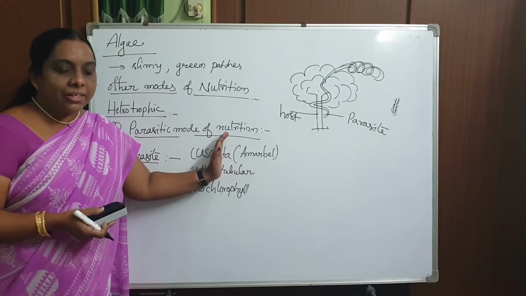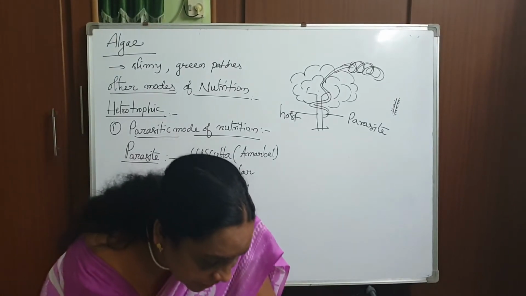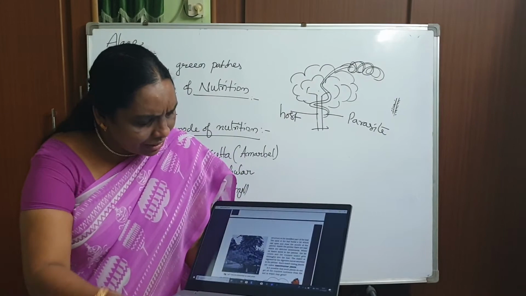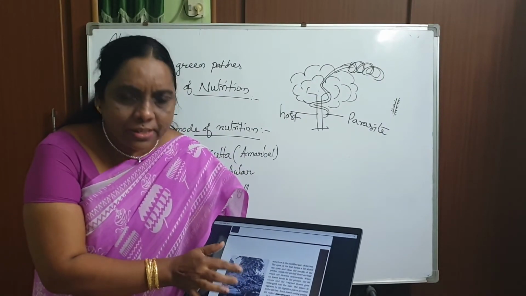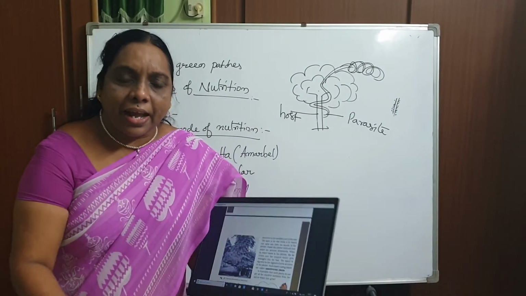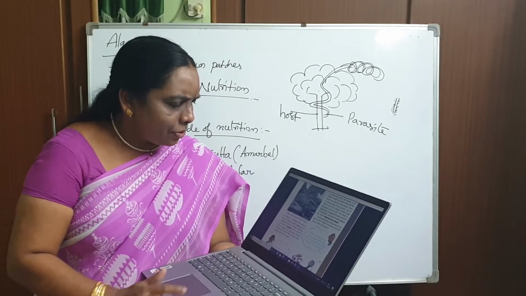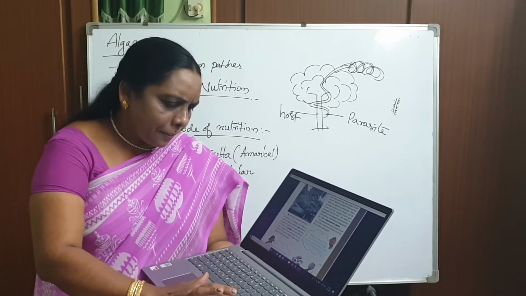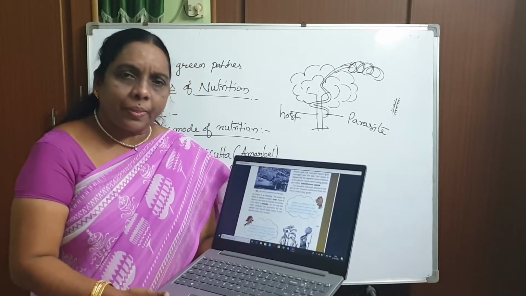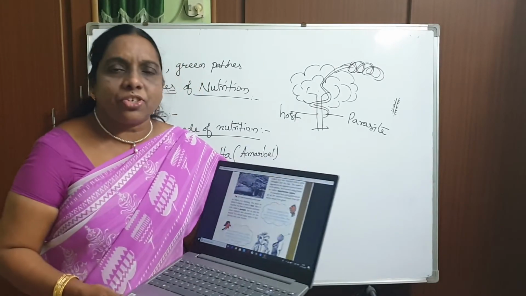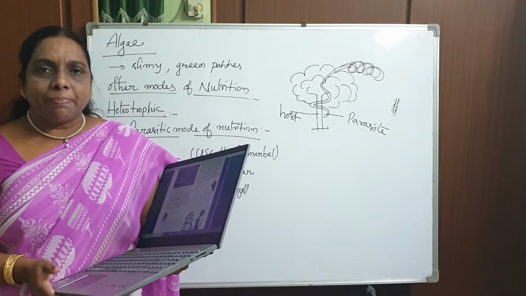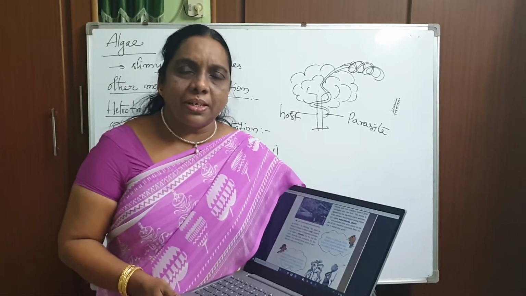Am I clear, children? First, once you see that very clearly, after if you open this, you can see the hanging structures over the host. These hanging structures we call a parasitic plant named Cuscuta or amarbel.